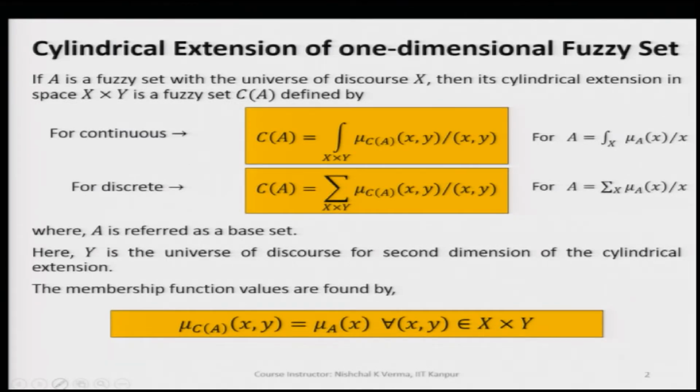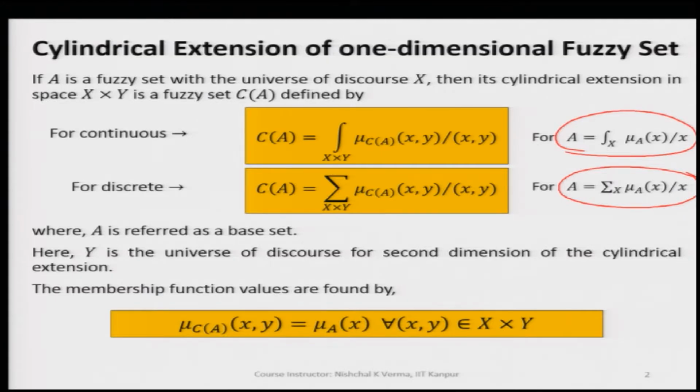So, if we have a fuzzy set A, let us see how we can find the cylindrical extension of this fuzzy set. The fuzzy set A is defined here, as we have already seen, in either continuous domain or discrete domain. So, what is a cylindrical extension of fuzzy set A?